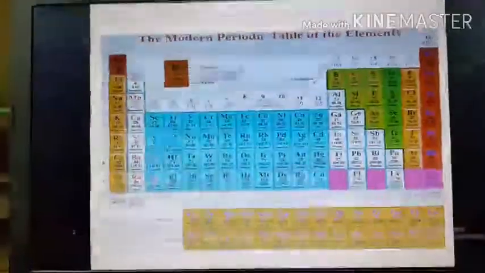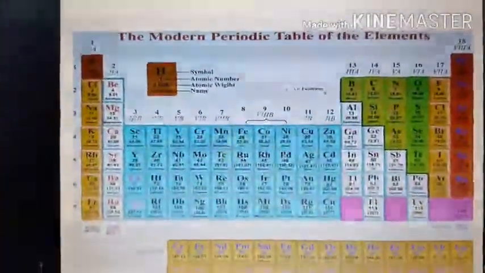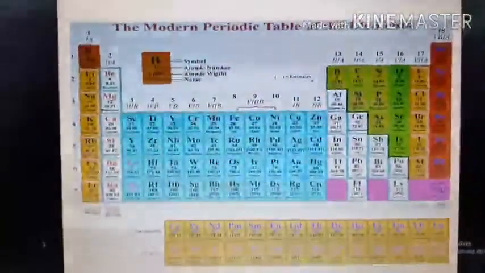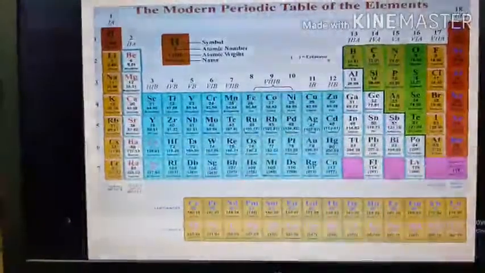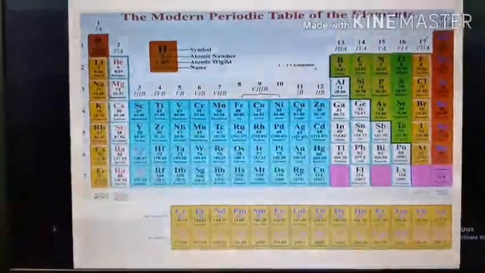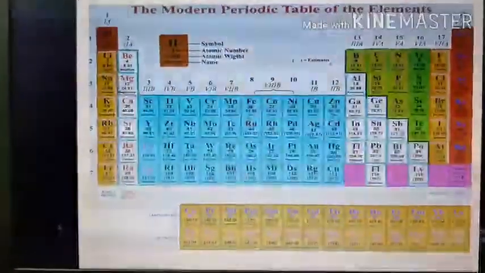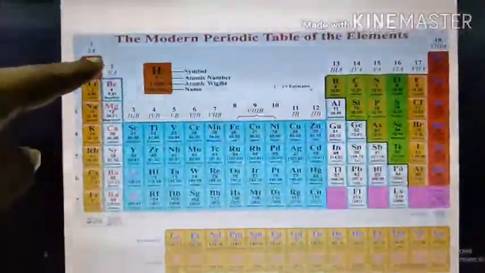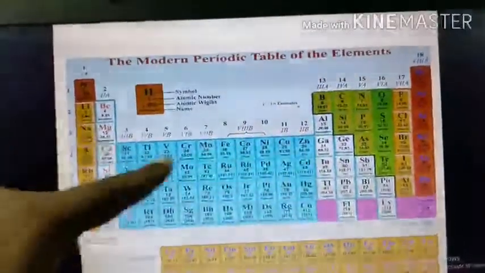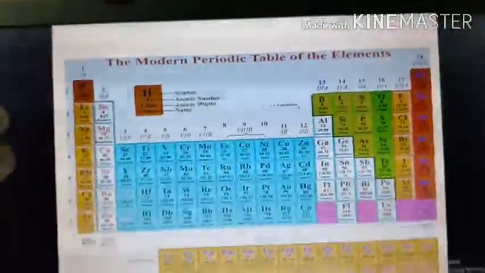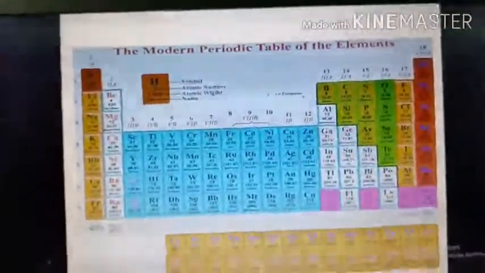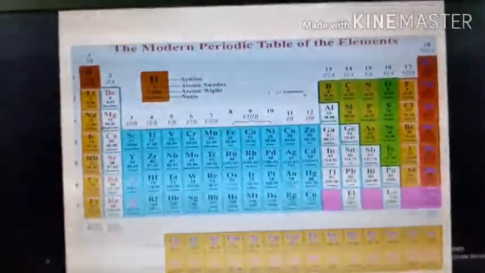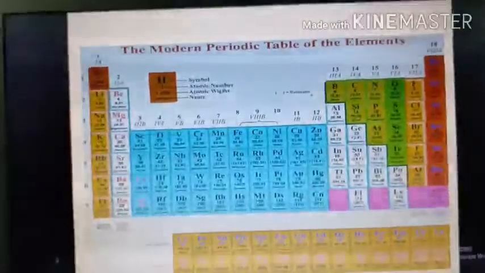Now, the next topic we will be discussing here is the modern periodic table of elements. Actually, this table was arranged according to the atomic number. In the modern periodic table, the main features you see are the 7 horizontal rows, which are called periods, and the 18 vertical columns, which are called groups. In the first period, there are two elements, hydrogen and helium.